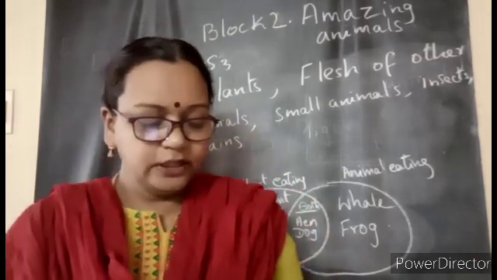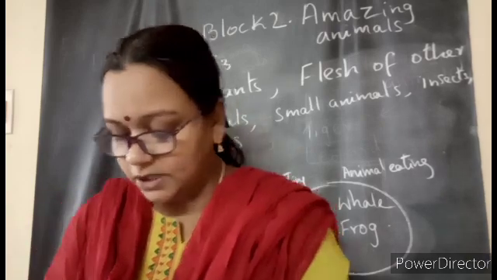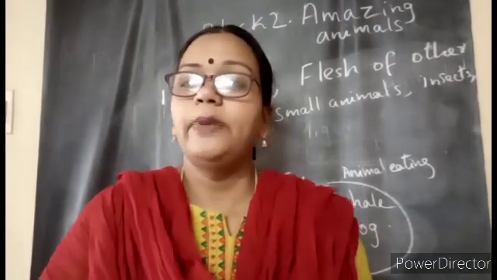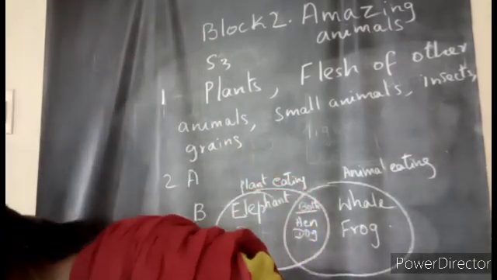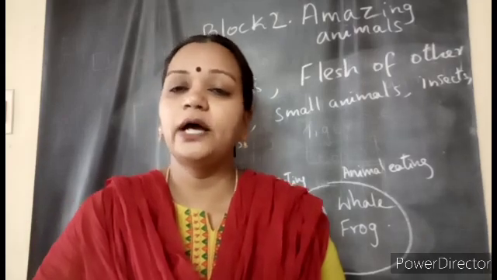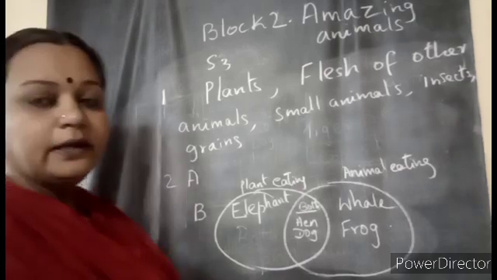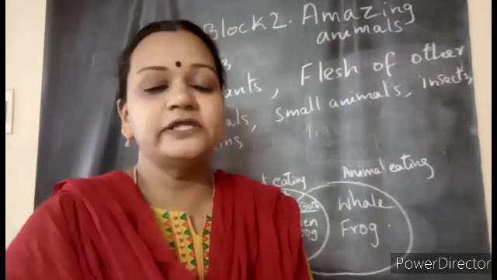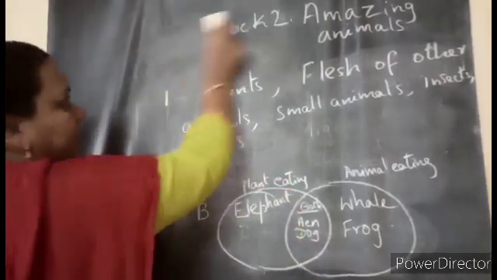Now, the third question. How is the food of pet dogs different from the food of wild dogs? So how are pet dog food and wild dog food differing? For a pet dog, who will give the food? You will give the food. But the wild dogs will eat the dead animals. In the forest there are dead animals, and they will eat those. But the pet dog will eat milk and whatever bones you give. I hope you can write that. Shall I write that third answer here?